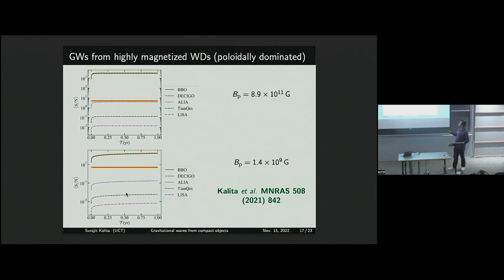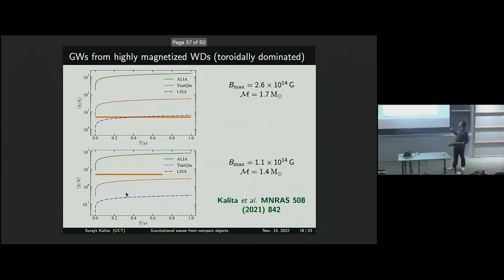In such a scenario, you can see that if I take a very high dipole field, basically above this orange line, which is a signal-to-noise ratio of 5, they can be detected. So this can be detected by these two detectors. But if it's low, then again it's different.